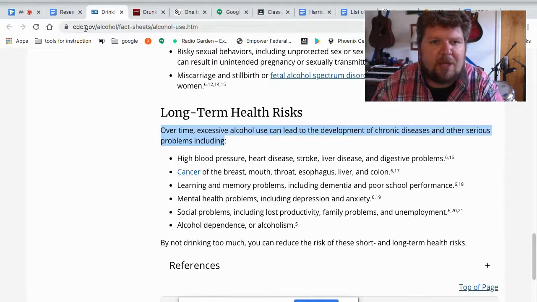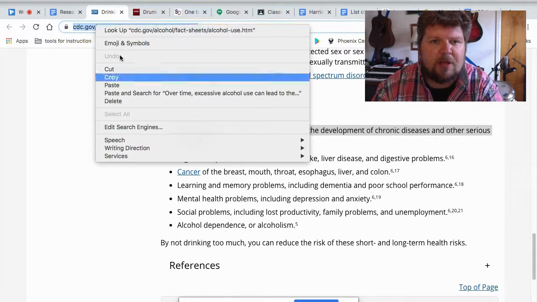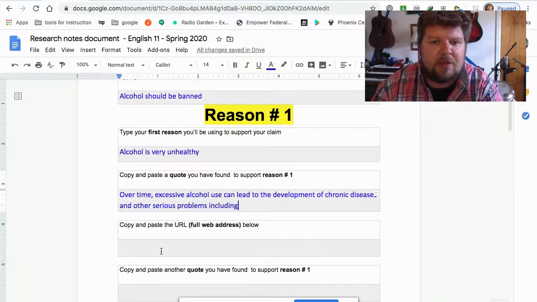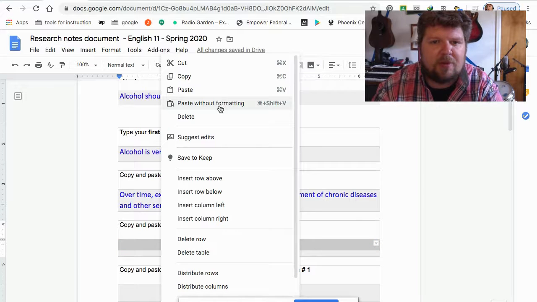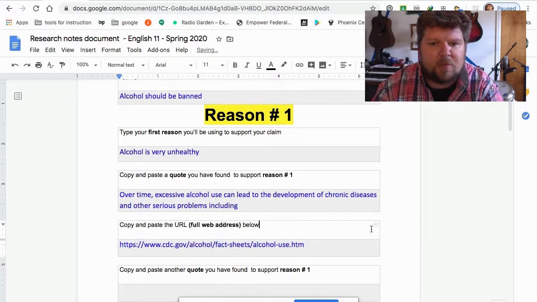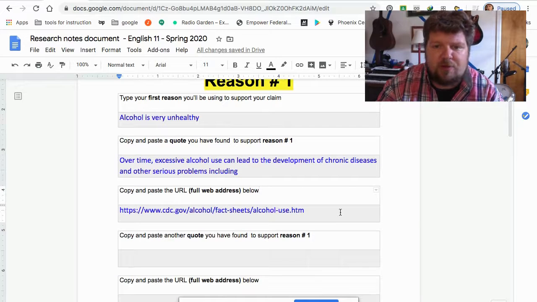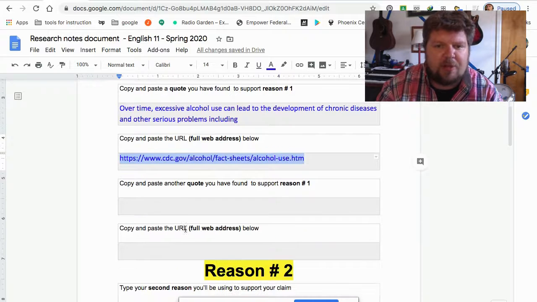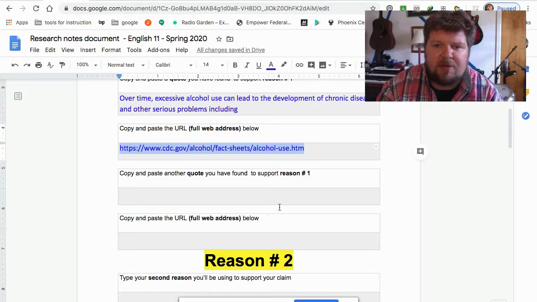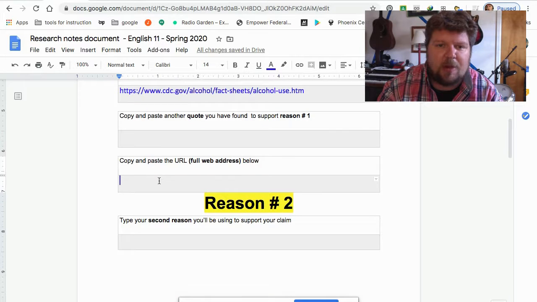Very important next step: you have to copy and paste the full web address. Right here at the top in the address bar, copy and then paste without formatting. For each quote, you need to do that. You need to capture the web address where you got it from. I'm going to skip the second quote for reason number one, because you guys probably get the point. I want you to come up with 2 quotes per reason, and then the web address.